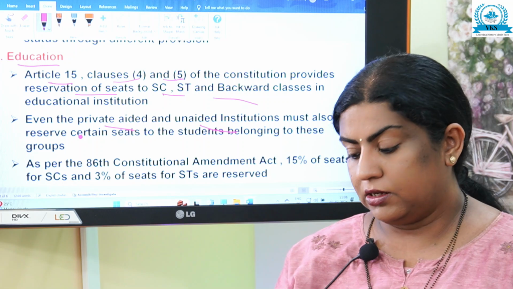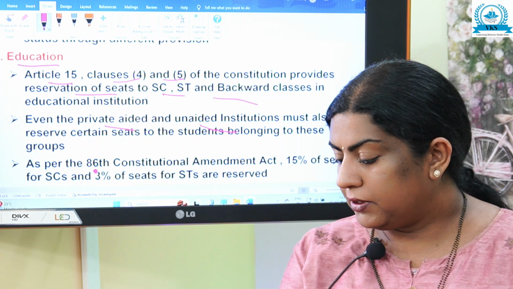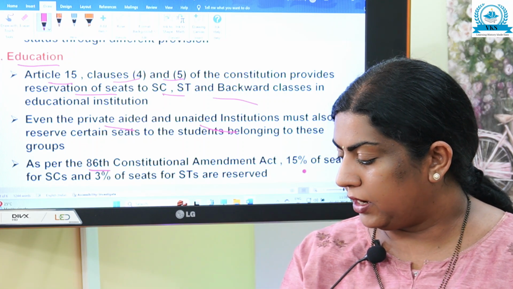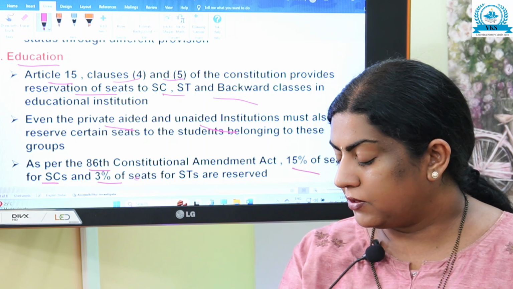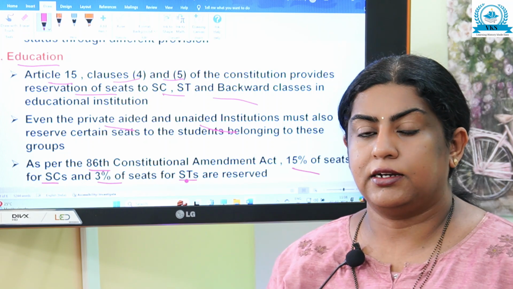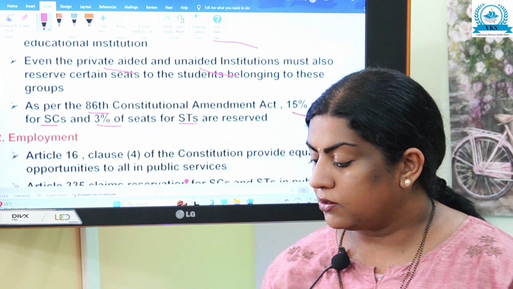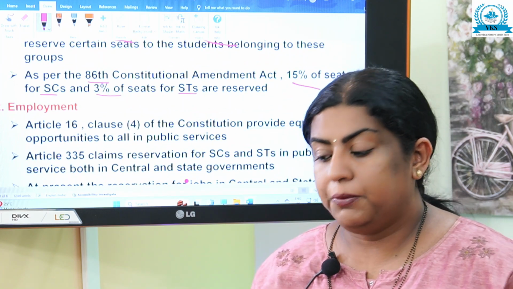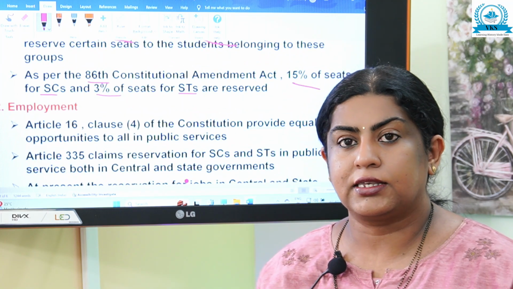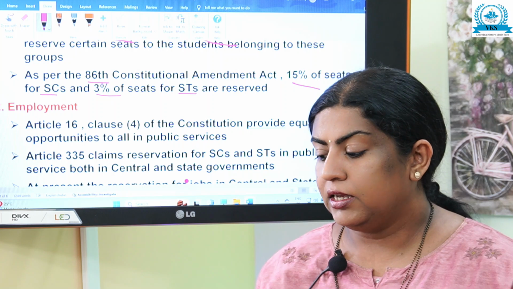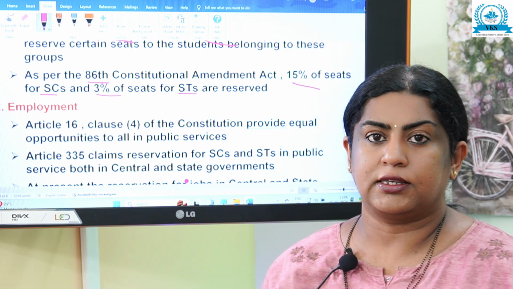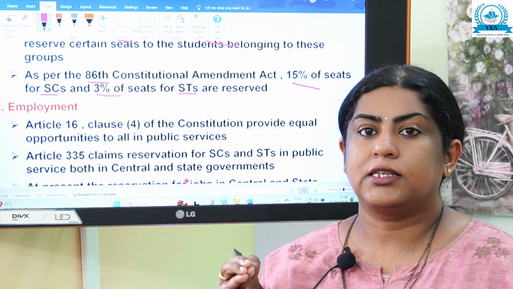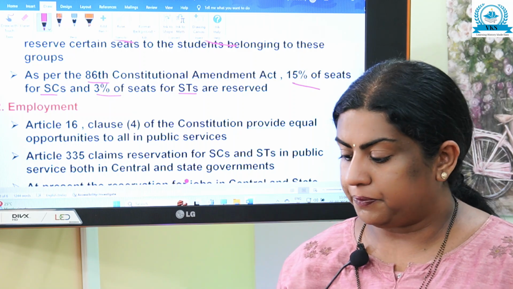As per the 86th Constitutional Amendment Act, 15% of seats for SCs and 3% of seats for STs are reserved in educational institutions. So, those are the remedial measures taken in the field of education.